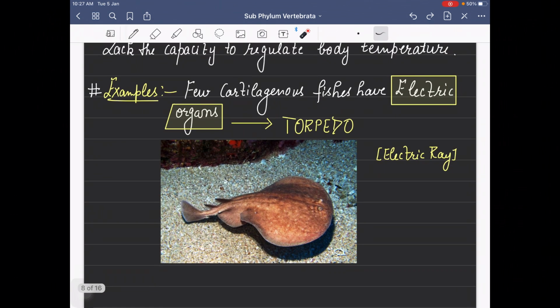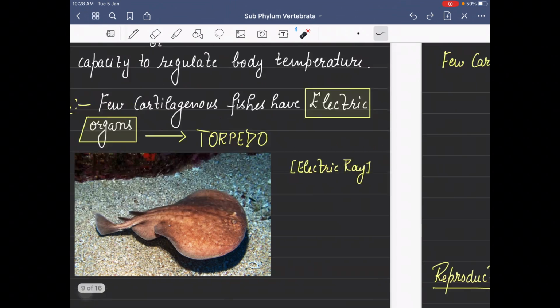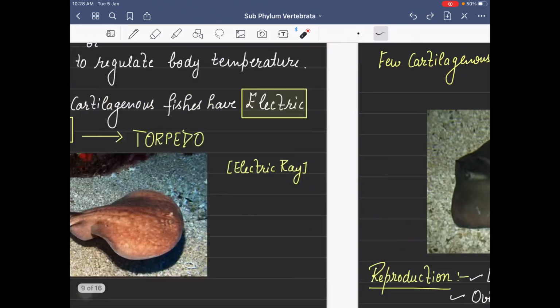Examples here. Now a few cartilaginous fishes we are having, that is electric. They are very good predators. So here very special organs are developed, called electric organs. They can produce electric current, and one of the very famous examples is torpedo. It is known as the electric ray. It can produce a particular amount of current for its defense as well as to attack others, right? Usually they are the most coolest animals.